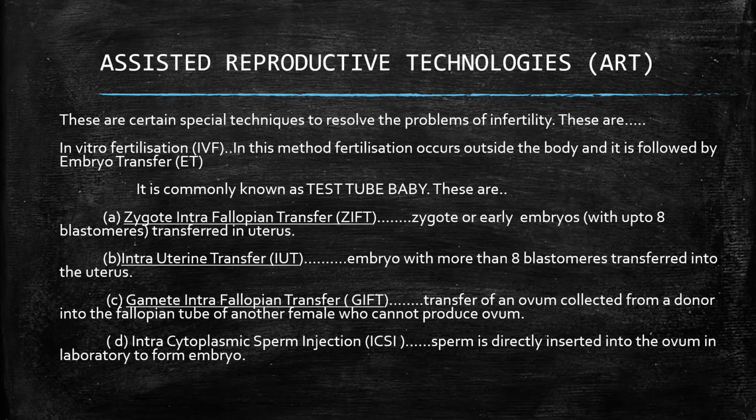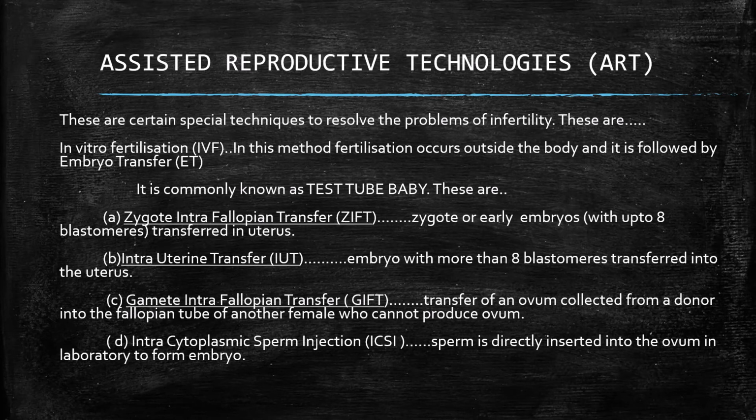One more method is called ICSI, intracytoplasmic sperm injection. Sperm is directly inserted into the ovum in the laboratory to form an embryo. The female is able to produce ovum, but somehow sperm is not properly or healthily produced by the male.